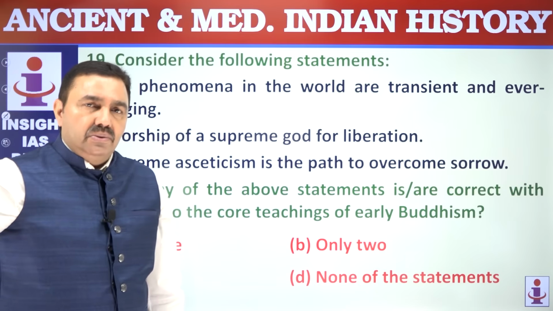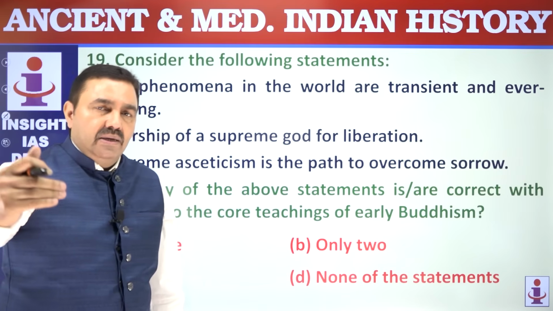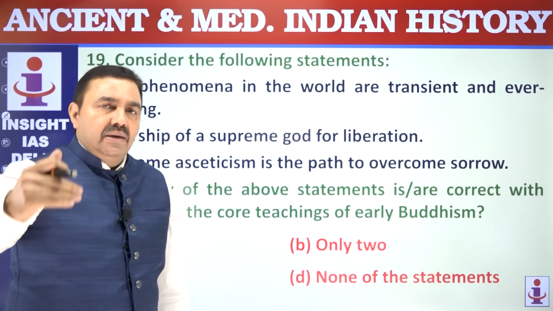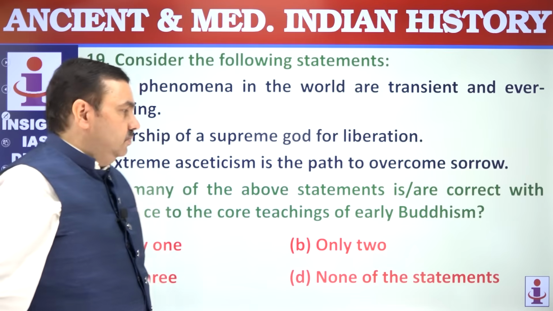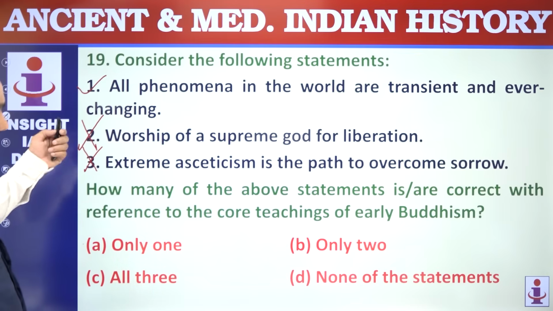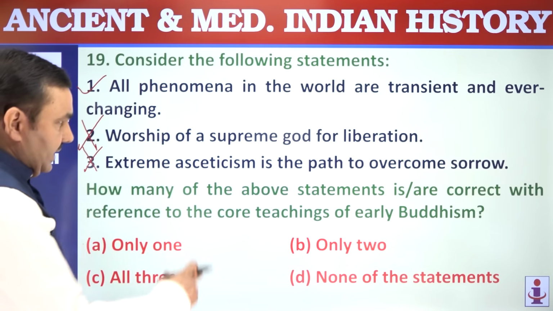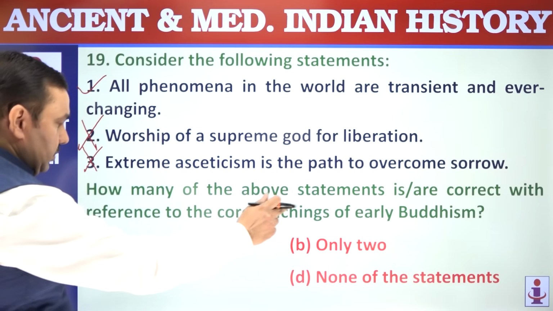Realize the four noble truths. The world is full of sorrow. There is a cause of sorrow. The cause of sorrow is desire, and elimination of desire leads to elimination of sorrow. So four noble truths, Eightfold Path, ten teachings, these are part of the Buddhist philosophy. He was not in favor of asceticism. Only one is correct, with reference to core teachings, only one.